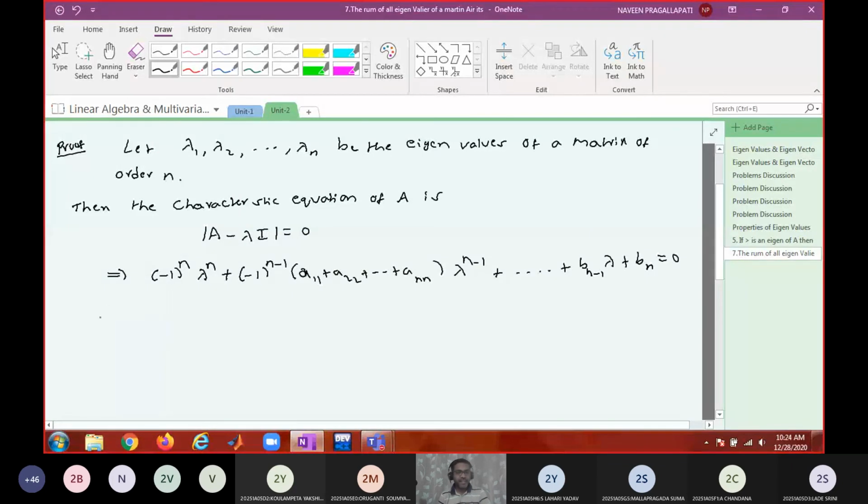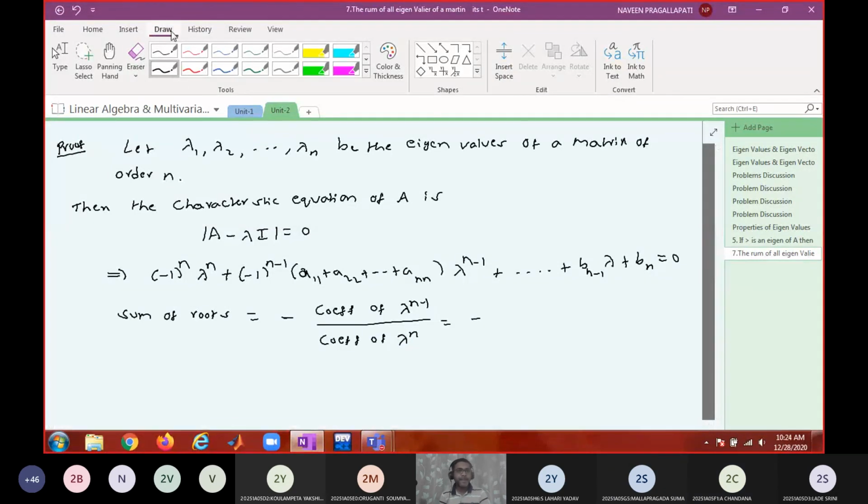Then from the theory of equations, what is the sum of roots? It equals minus coefficient of lambda power n minus 1 by coefficient of lambda power n. So what is the coefficient of lambda power n minus 1 here?